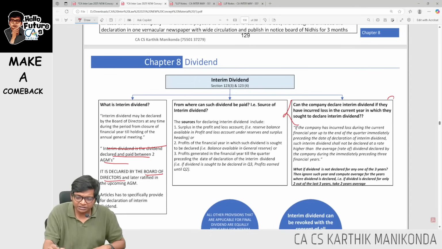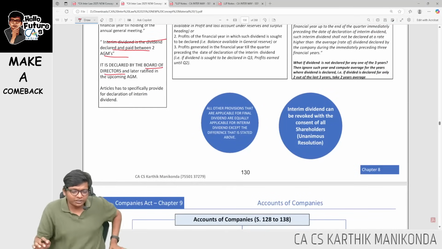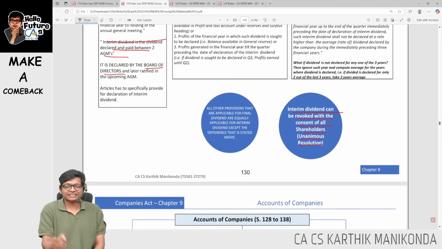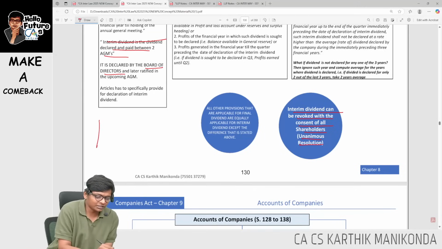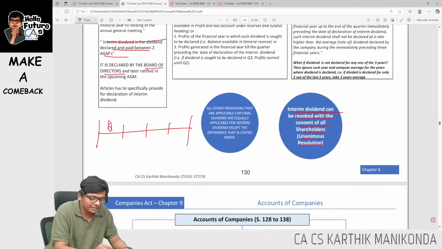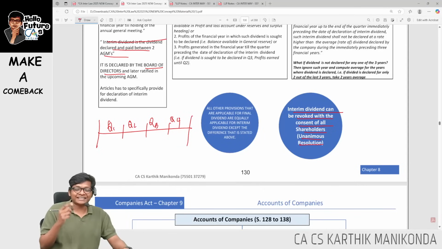Here the most important thing before I come to that, look at this. Interim dividend, can it be revoked, sir? Yes, by passing a unanimous resolution. If all the shareholders consent, we can revoke interim dividend. Here let me take the most important concept where students make mistakes in interim dividend.